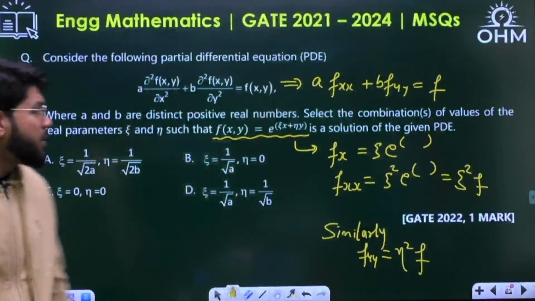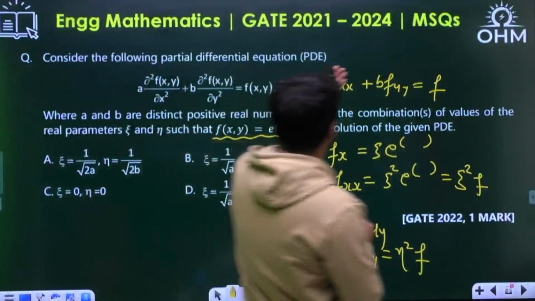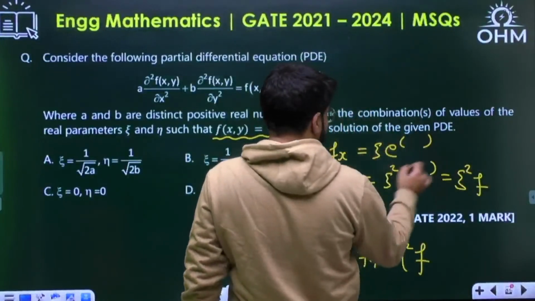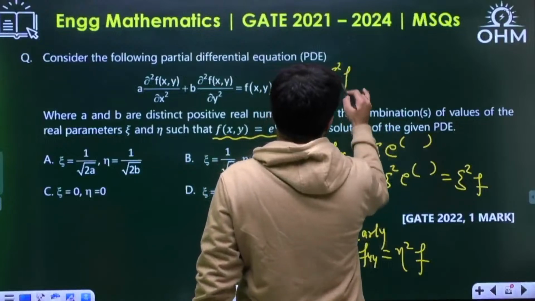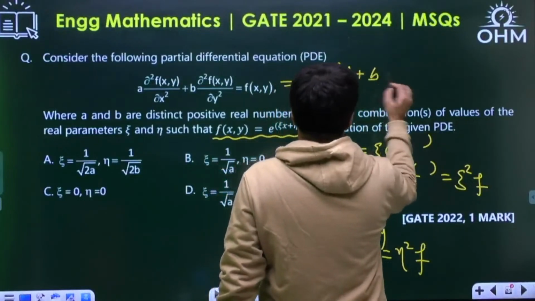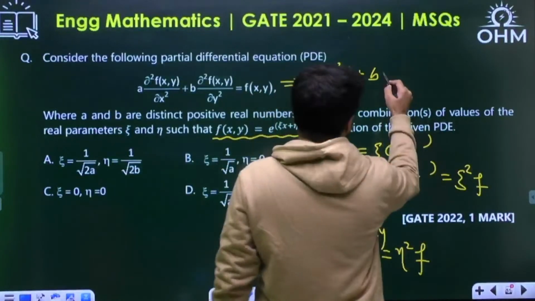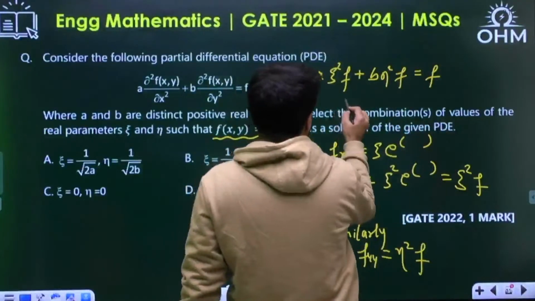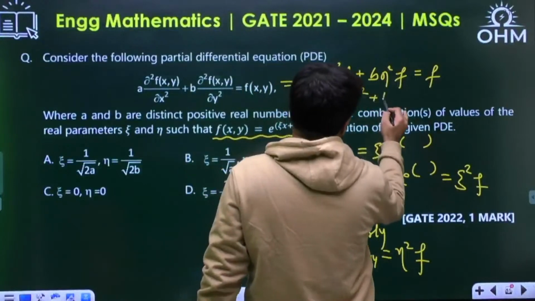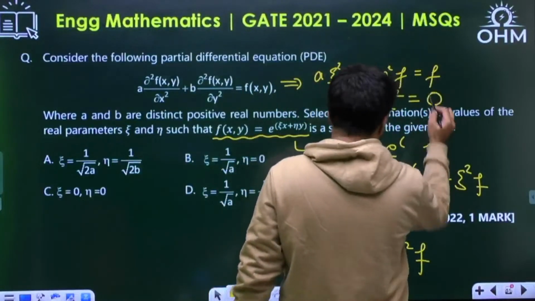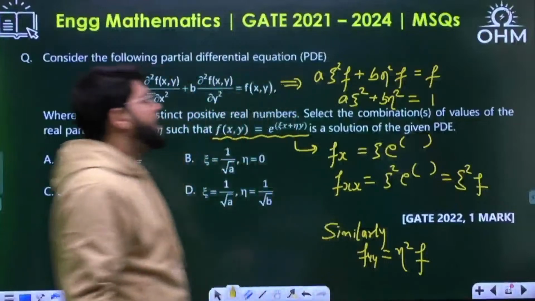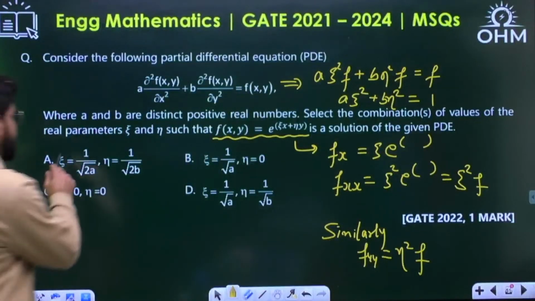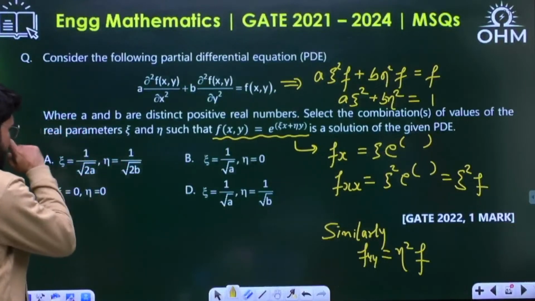So this given equation now looks like a fxx, that means zeta square into f, plus b fyy, the second derivative, eta square into f, equal to f. If I take f common and cancel, a zeta square plus b eta square should be equal to 1.